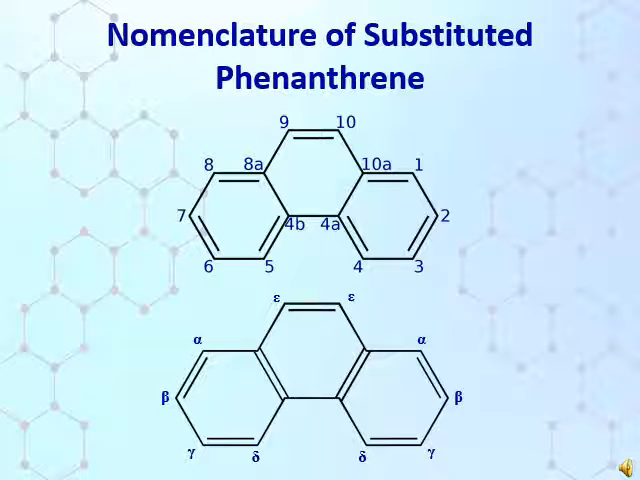Here the nomenclature of substituted phenanthrene is shown. In the structure you can see the first and 8th position can be denoted as alpha, second and 7th position can be denoted as beta, third and 6th position can be denoted as gamma, 4th and 5th position can be denoted as delta, and 9th and 10th position can be denoted as sigma position.